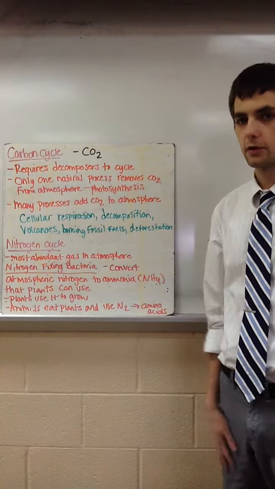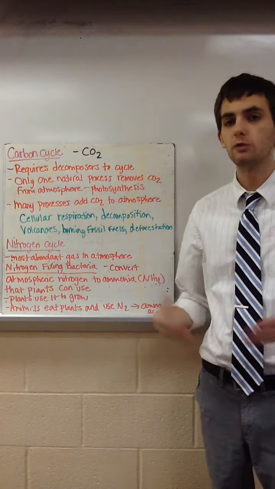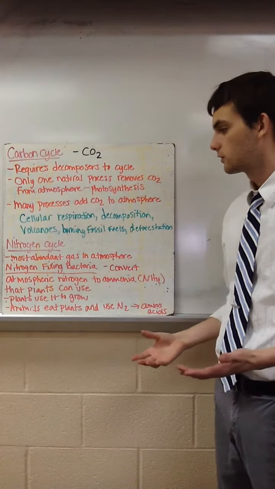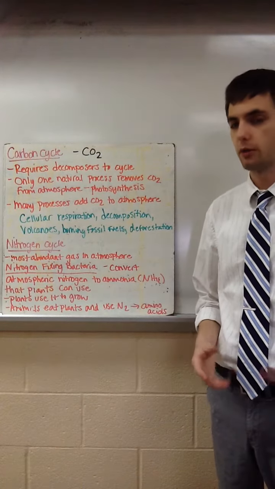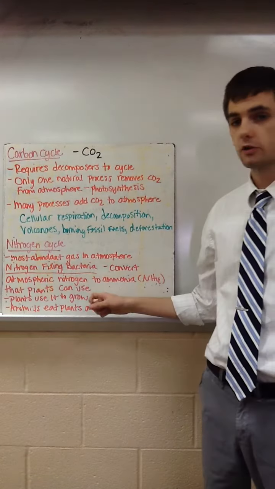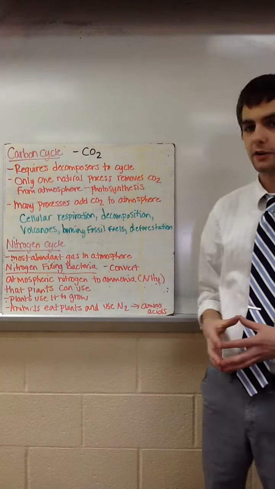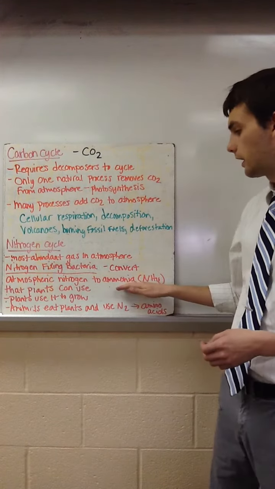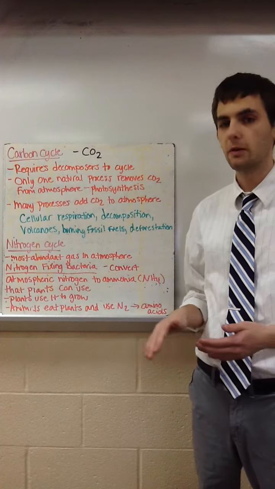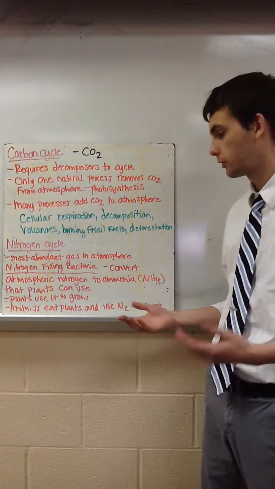And the third of these cycles is the nitrogen cycle. Nitrogen is the most abundant gas in the atmosphere, so it's important that we can get it out of the atmosphere into a form that animals and plants can use. And in order to do that, we need what are called nitrogen-fixing bacteria, which are bacteria that can convert atmospheric nitrogen into ammonia. And that ammonia can then be used by the plants to grow and reproduce.